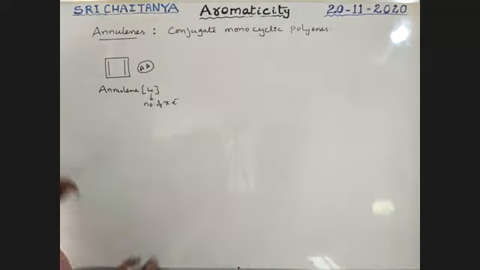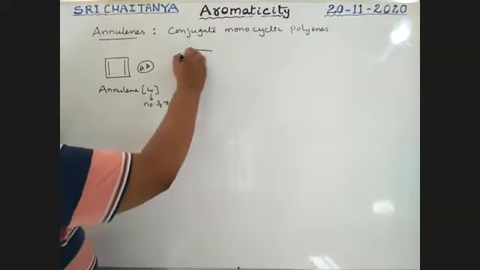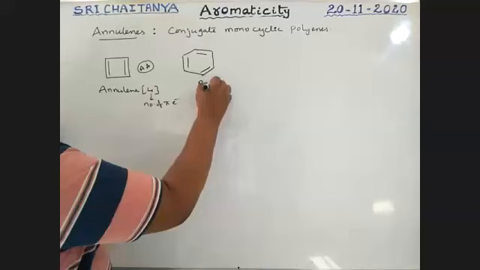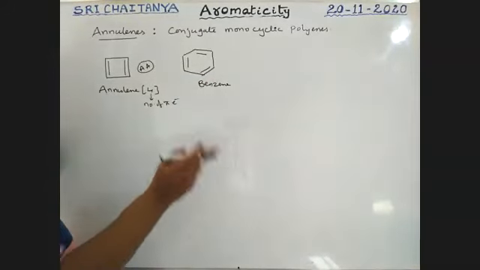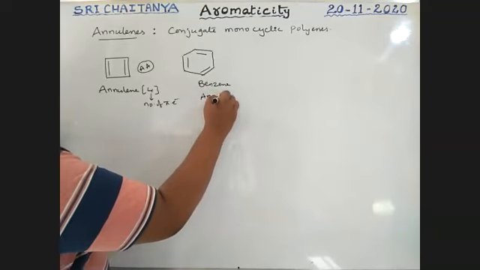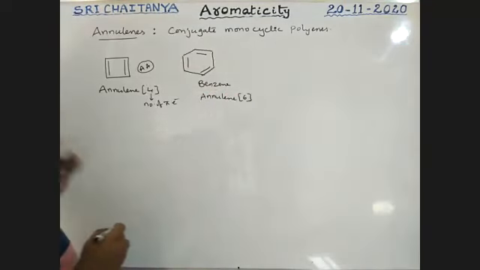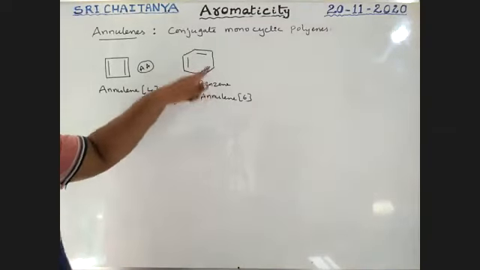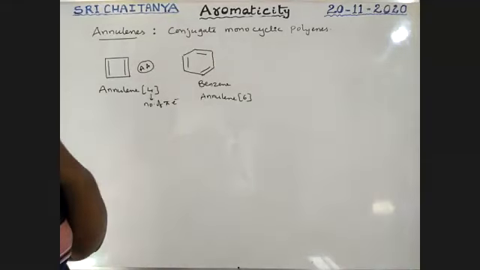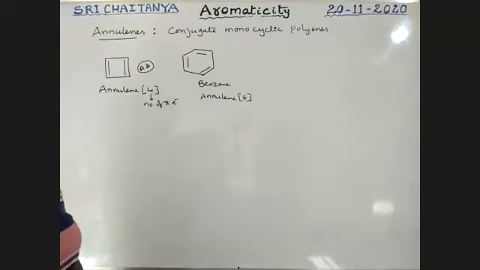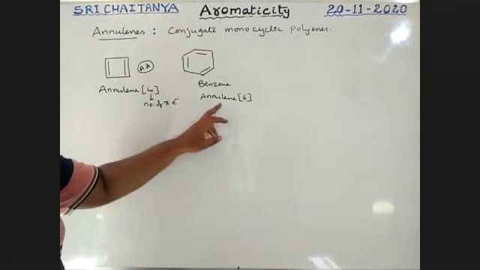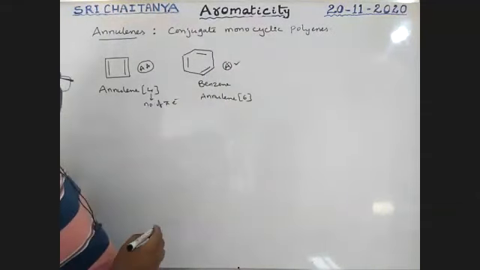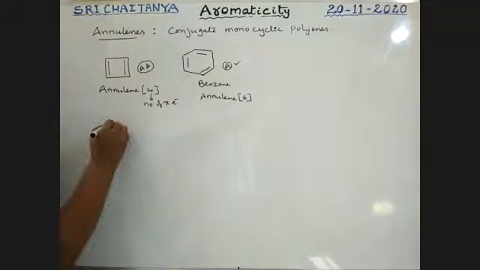Okay. Next, I am taking this one. No doubt, we all know this compound as benzene. But in annulene terms, it has 3 pi bonds. It is [6]annulene. An annulene is a single cyclic compound with more than one pi bond, only double bonds. No triple bonds, no others are accepted. It is [6]annulene. No doubt we know it is an aromatic compound.